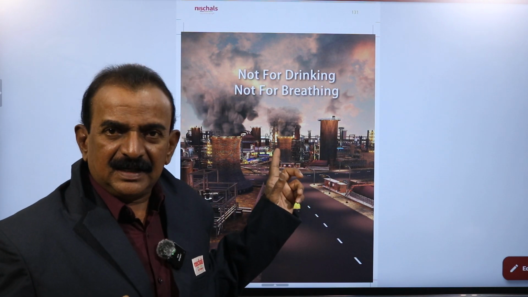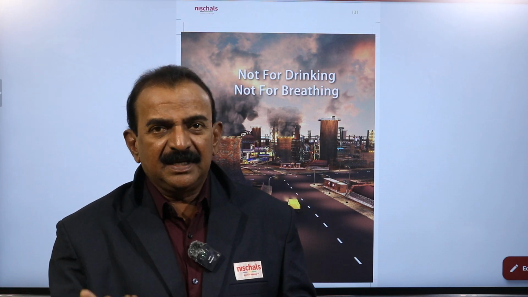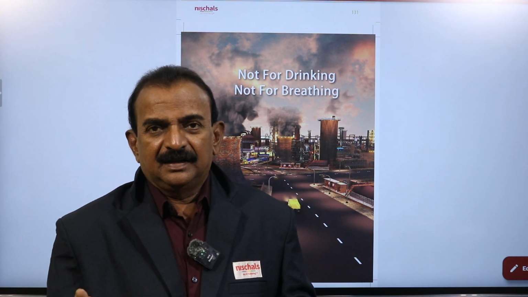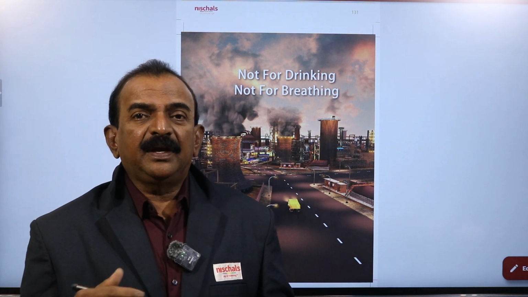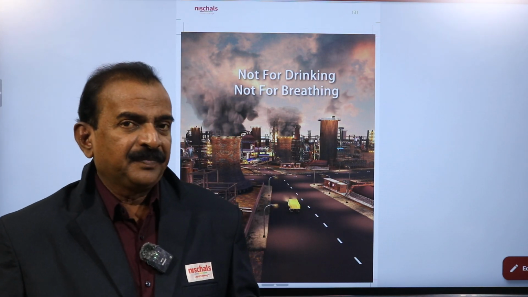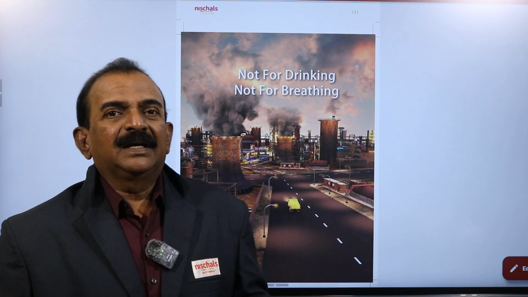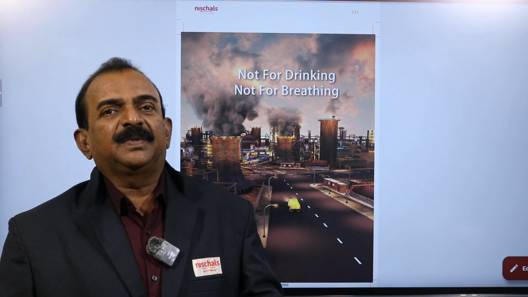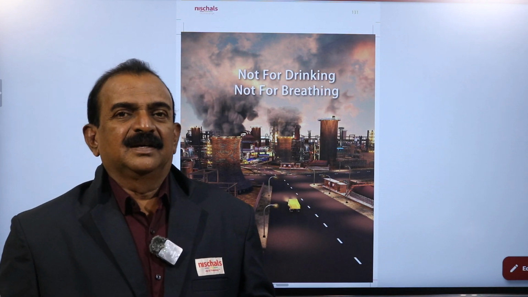And this is the 11th chapter, not for breathing and not for drinking, an important topic. And the last one is why do we fall ill. Like that, 12 chapters are there. And now we are discussing the 11th chapter, that is not for breathing and also not for drinking.